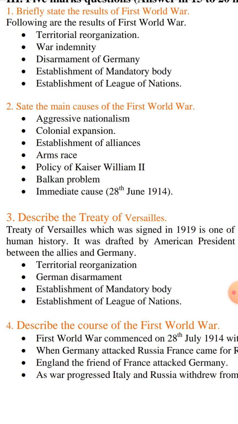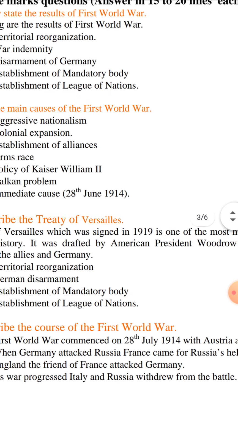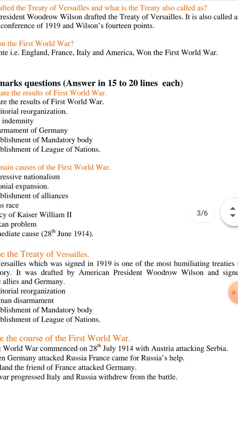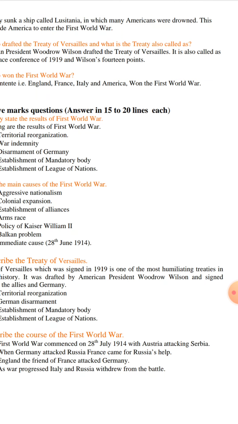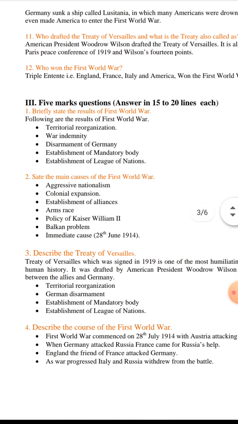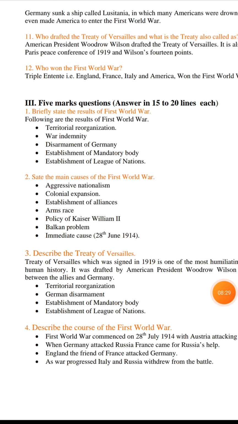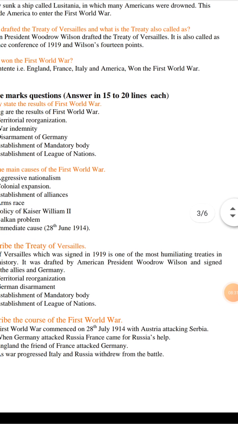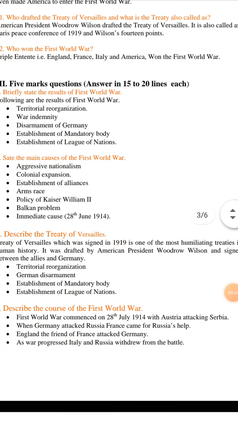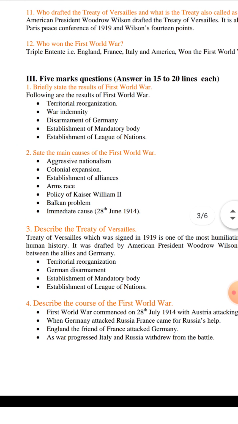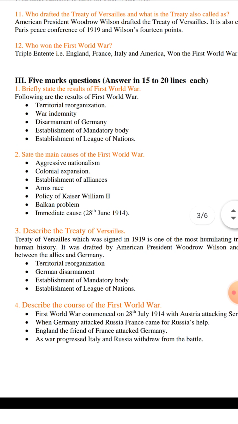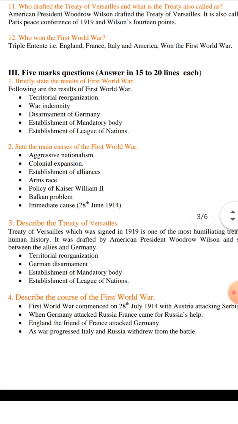Describe the Treaty of Versailles. The Treaty of Versailles, which was signed in 1919, is one of the most humiliating treaties in human history. It was drafted by American President Woodrow Wilson and signed between the Allies and Germany. Territorial organization, German disarmament, establishment of mandatory body, establishment of League of Nations.